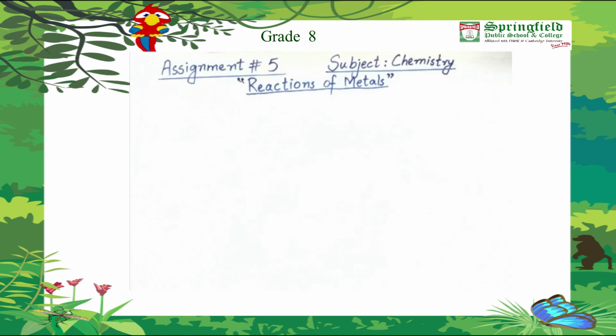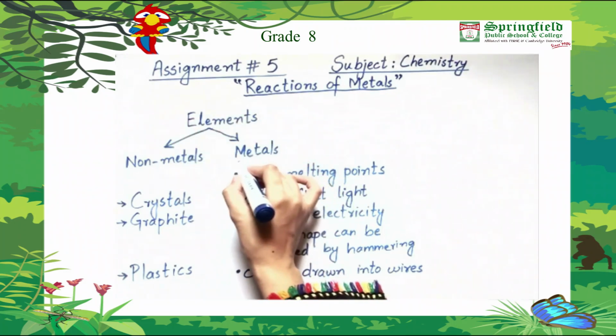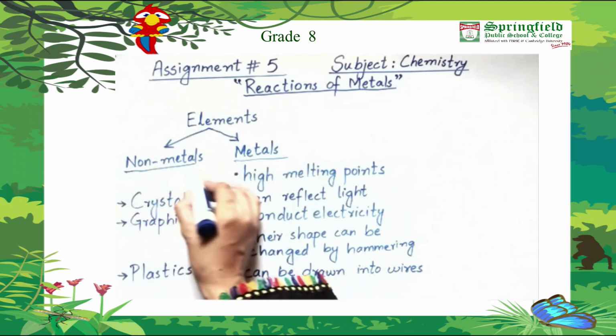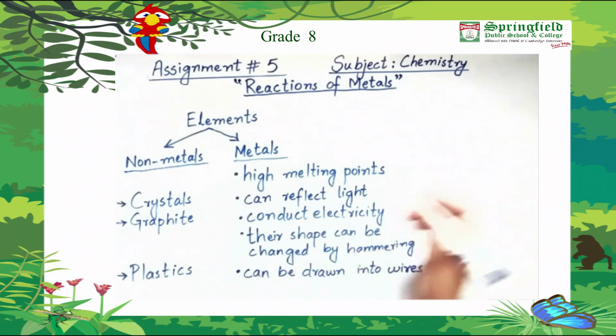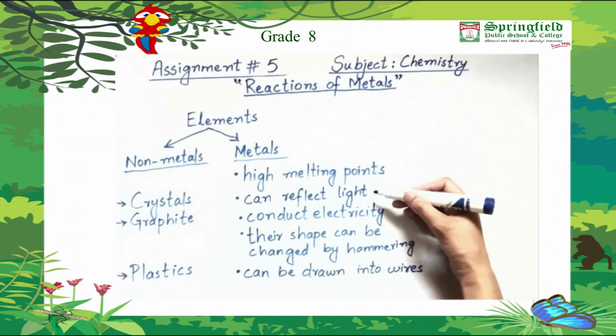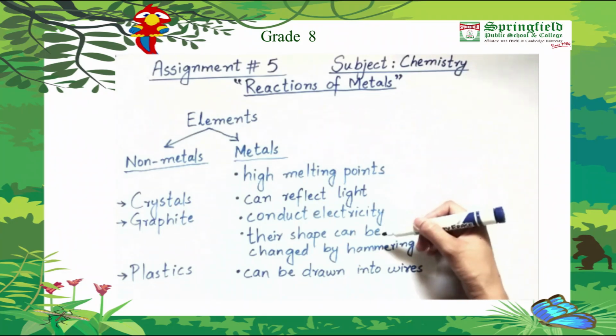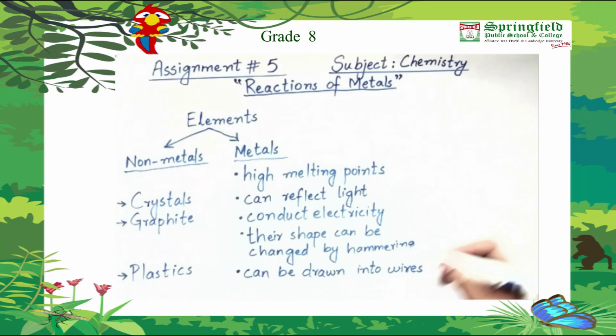See how metals are different from non-metals. Let's do a slight comparison of metals with that of non-metals. So the elements are present either in the form of metals or non-metals. Metals have some specific characteristics, that is they have high melting points, they can reflect light, they can conduct electricity, their shapes can be changed by hammering without breaking, and they can be drawn into wires.